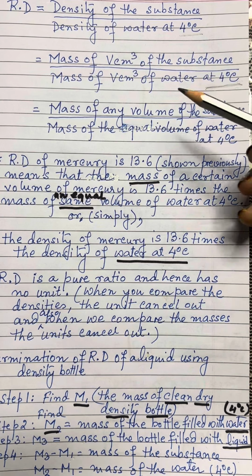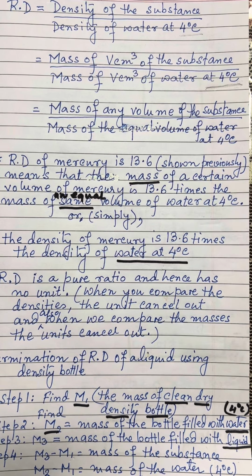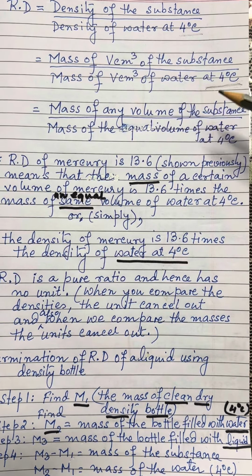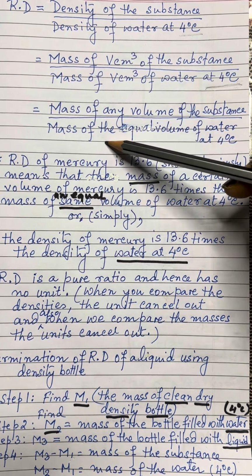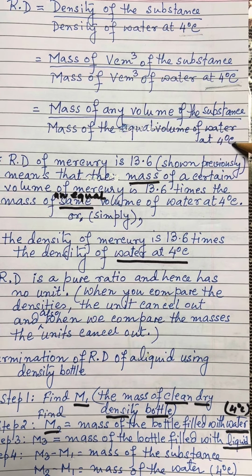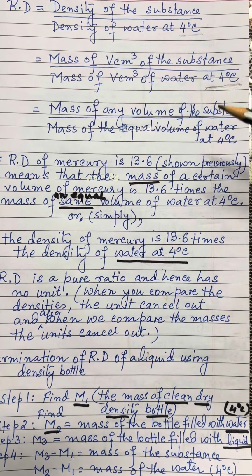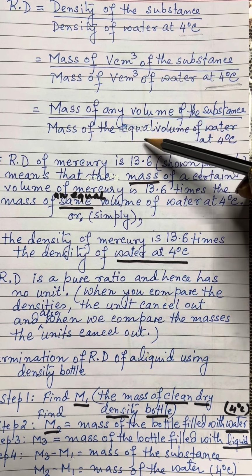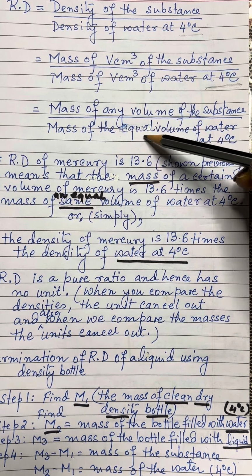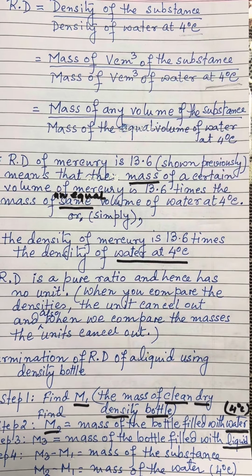So, V centimeter cube means the volume can be anything, 1 centimeter cube, 2 centimeter cube, but in both the cases it will be the same volume or equal volume. So, mass of any volume of the substance upon mass of the equal volume of water at 4 degrees Celsius. Here precisely, dear students, we are going to use the term equal volume of water, because equal means one is equal to the another.